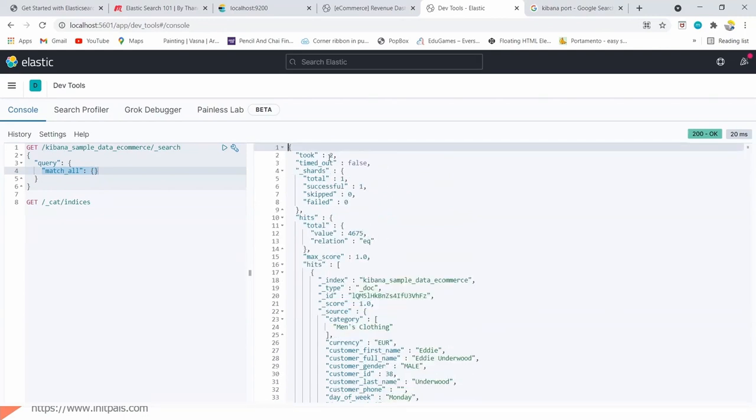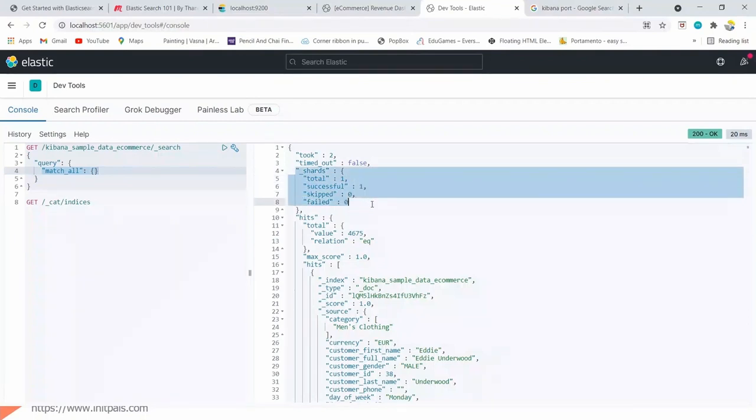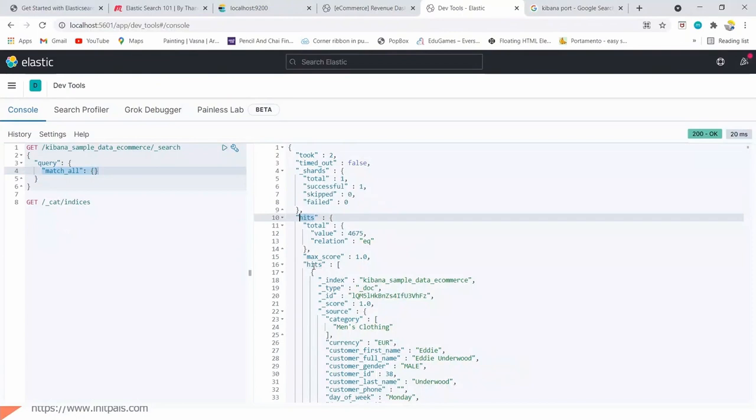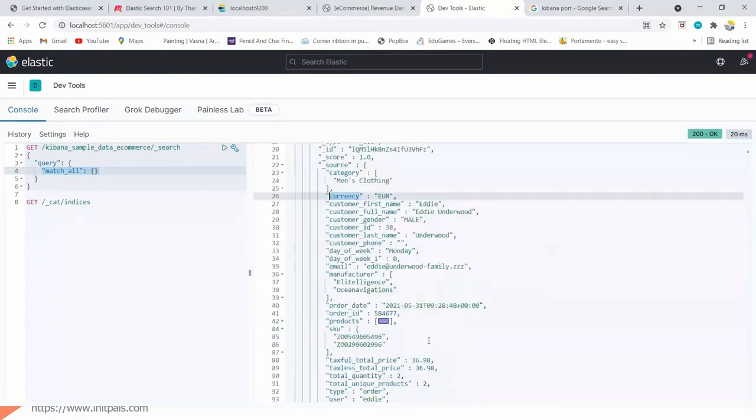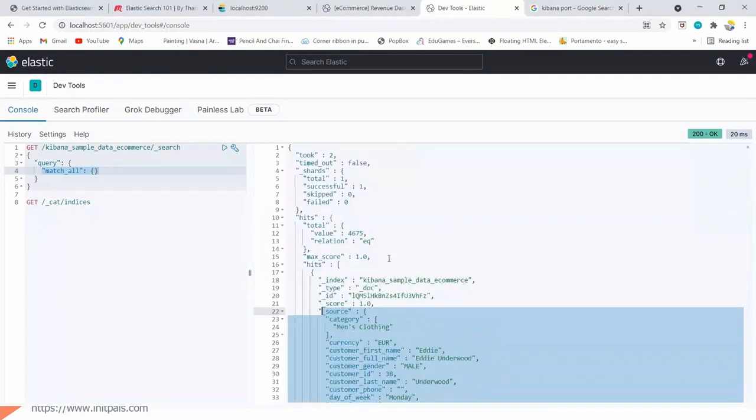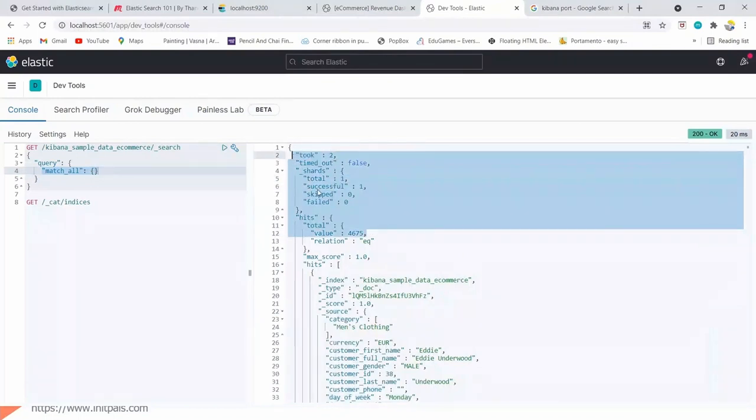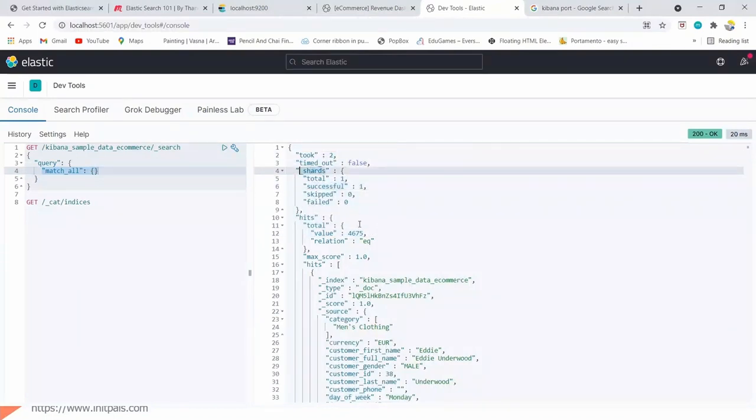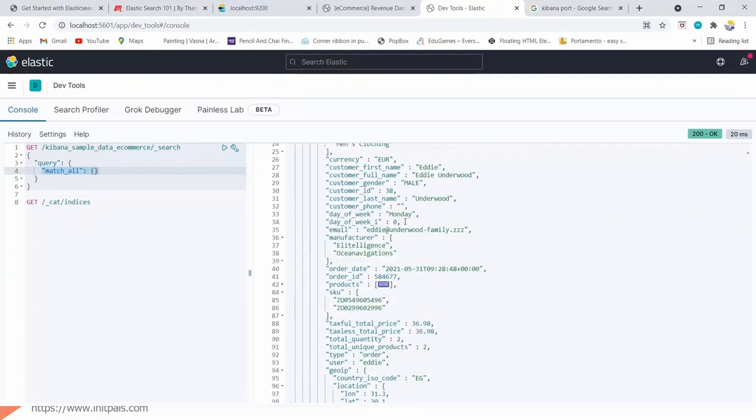Here you can see several things. It shows shards, how many shards are available, and then hits, max score, index, and source. This is the data. This is the information related to Elasticsearch actually. Elasticsearch uses this data for managing its data.